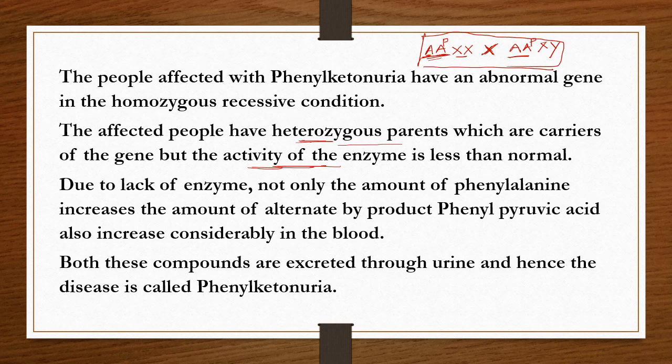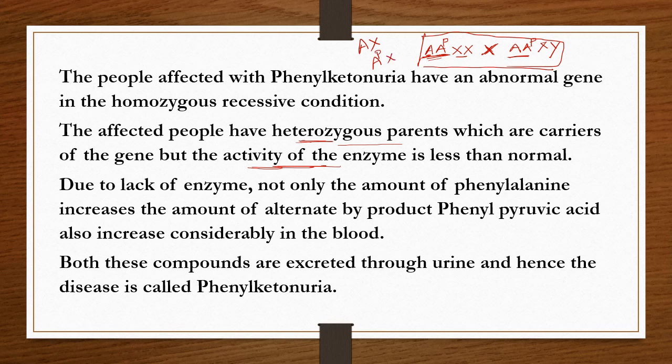So then what happens? The children will get a recessive combination. So here we know how the gametes are formed. One gamete is, see here, mother having XX. So autosome chromosome A with X is one gamete, the defective autosomal chromosome with X is another.